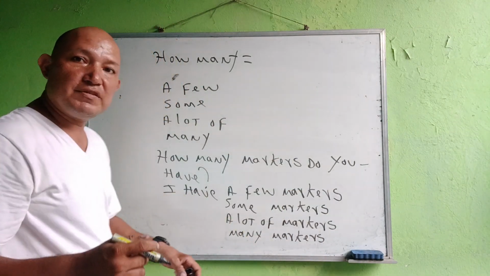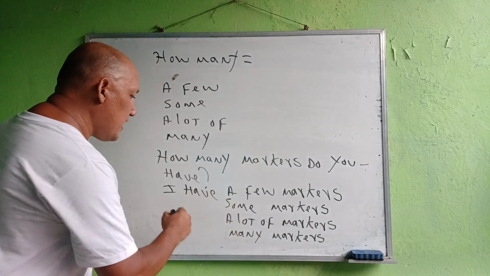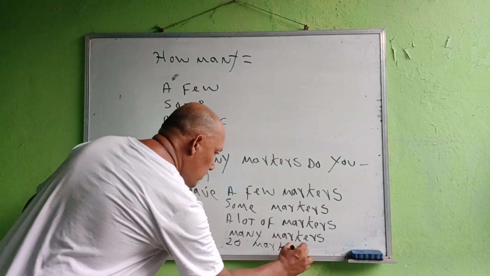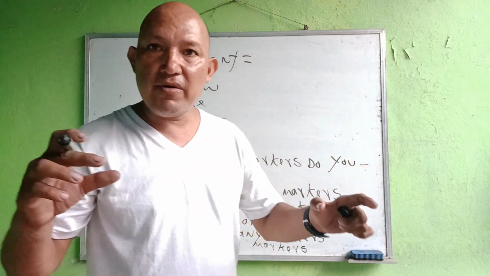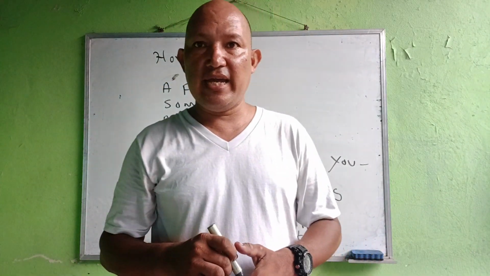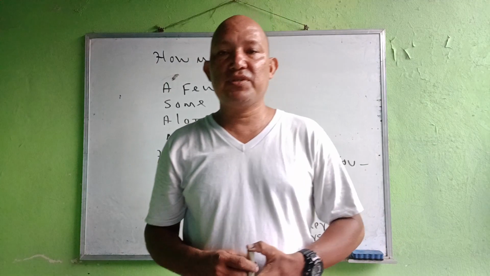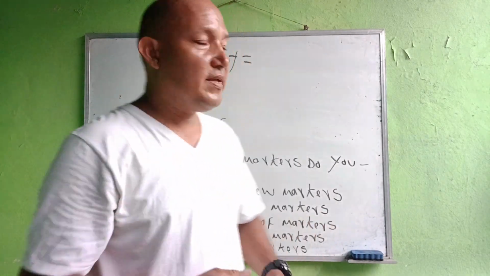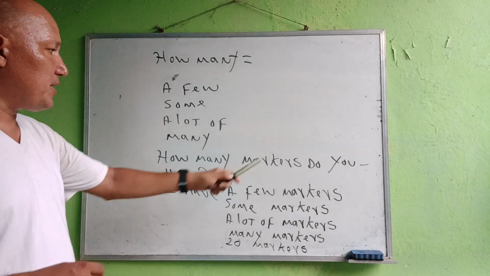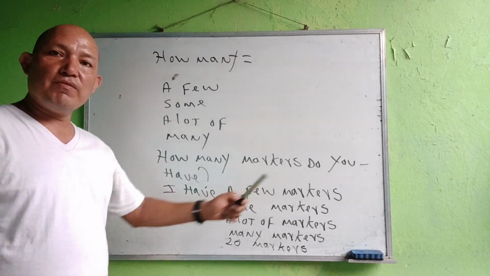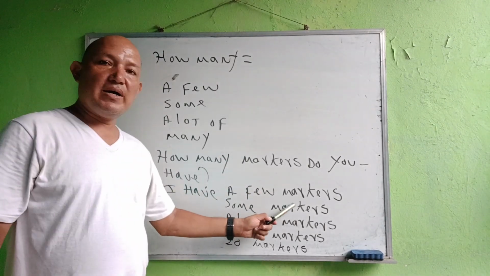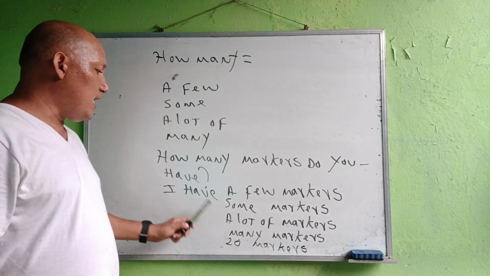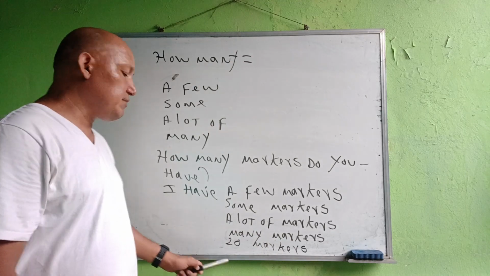For example, if you have 20 markers, you say I have 20 markers. In this case, you are specifying the number of markers you have.